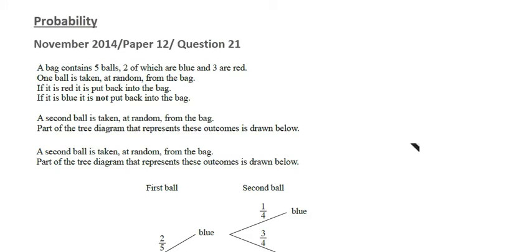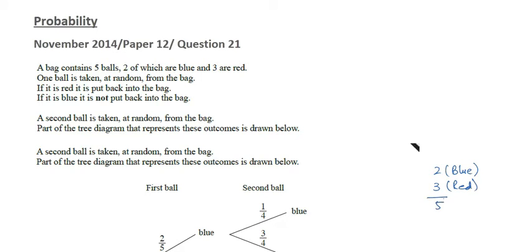Okay, so here we have another video of probability, and this question is from November 2014, paper 1, question 21. According to this question, a bag contains 5 balls, 2 of which are blue and 3 are red. Okay, total we have 5 balls, 2 are blue and 3 are red. So if we write the data here, we have 2 blue balls, okay, and 3 red balls. So altogether we have 5 balls.